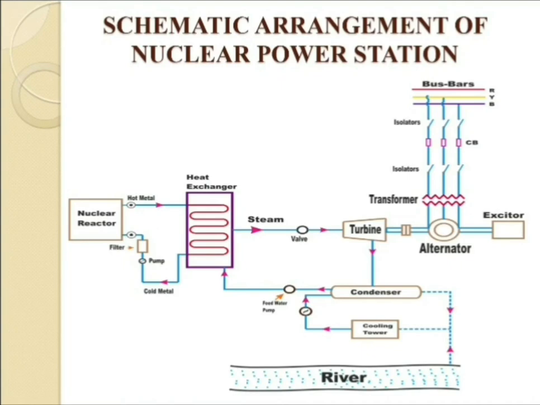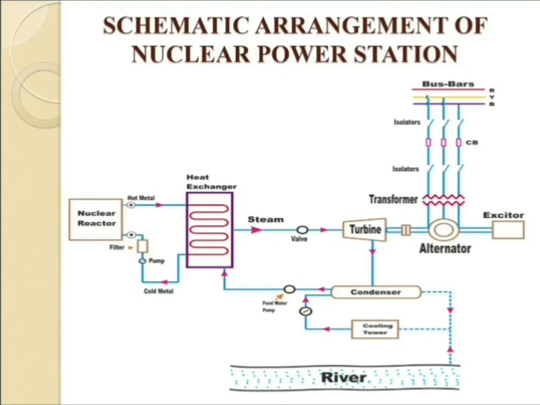So after running of the turbine, which can convert the energy in terms of mechanical energy. Then after whatever the mechanical energy that may again come back to the alternator, and alternator can convert the mechanical energy into electrical energy, and that energy may go to the large amount of consumer via transformers, isolators and bus bar.